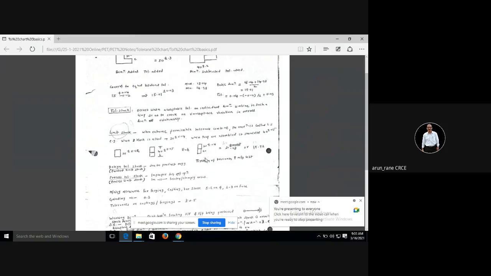So the other day we were discussing this tolerance type. We know that tolerance will always get added, whether you do addition or whether you do subtraction. So this was the example. I hope you understood this.